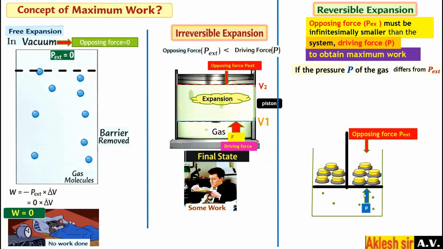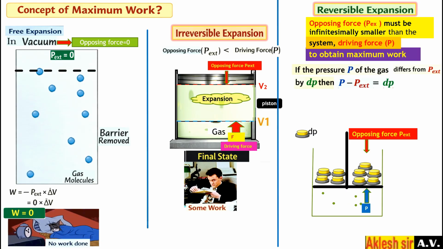So we remove a certain very small weight from here, which is denoted by dP. I am removing a certain pressure, so the opposing force, that is P external, decreases by a small part. Because of that, the gas will expand slightly.